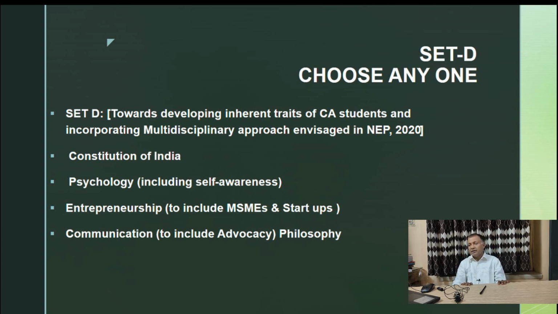Set D is actually under the New Education Policy 2020 as declared by the Government of India, that a multidisciplinary approach has been introduced. And in set D, there is a total change. It was not there before: Constitution of India, psychology, entrepreneurship and communication philosophy.